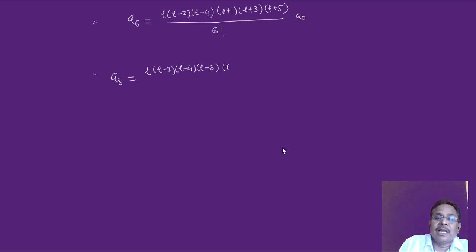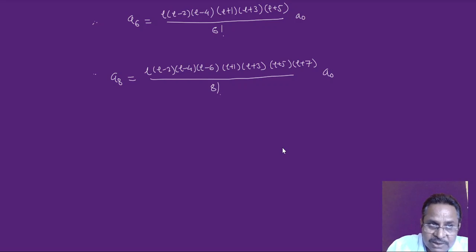And then this is l plus 1 into l plus 3 into l plus 5 into l plus 7 upon 8 factorial into a0. That shows me once this a0 is known, I can find out a2, a4, a6, a8. So all even coefficients can be calculated.